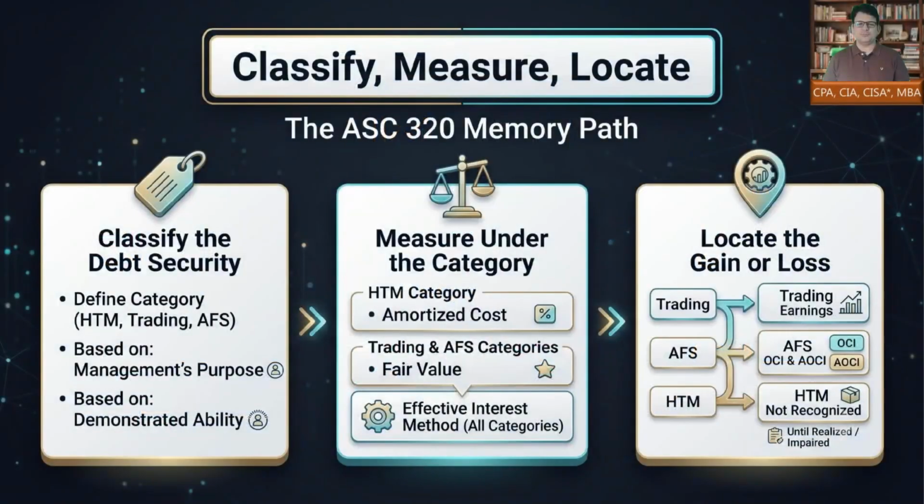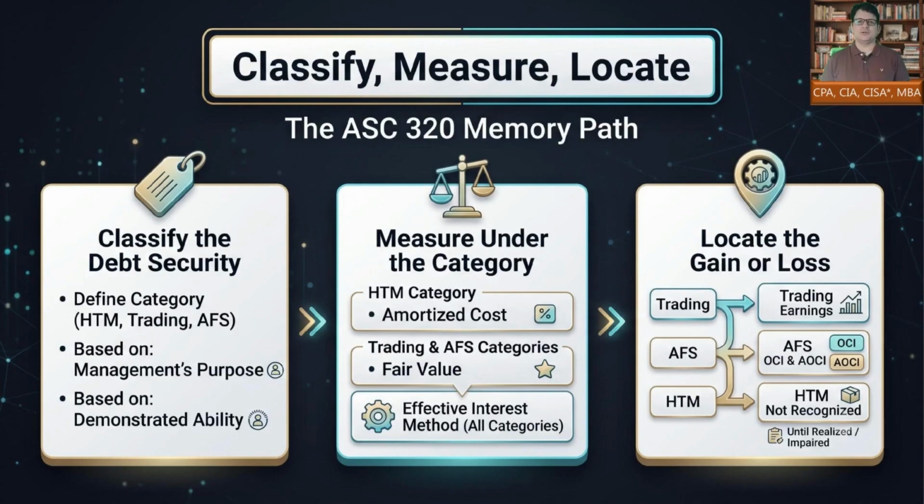Let us close with the memory path for this entire topic. Classify, measure, locate. First, classify the debt security as HTM, trading, or AFS based on management's purpose and demonstrated ability at the acquisition date. Second, measure under the category: amortized cost for HTM, fair value for trading and AFS, and effective interest for interest income.